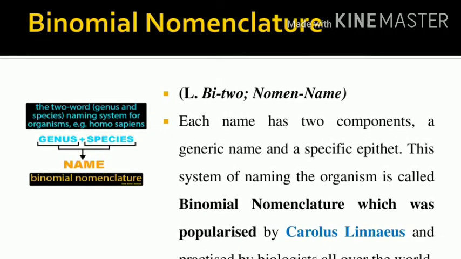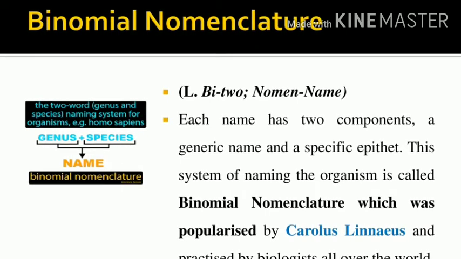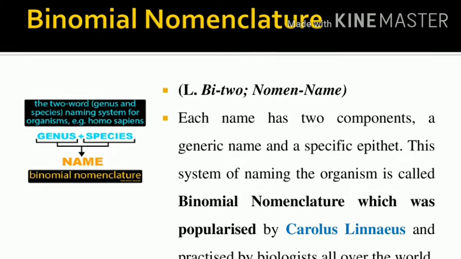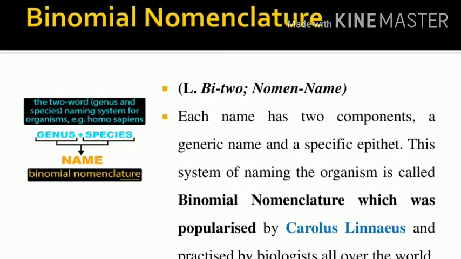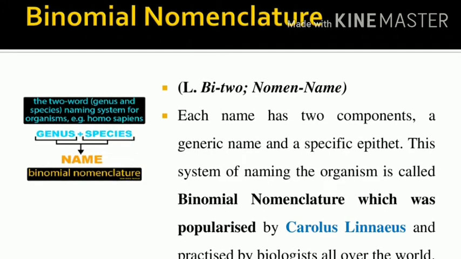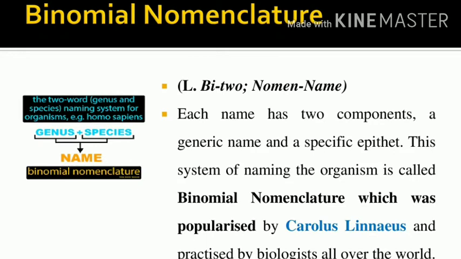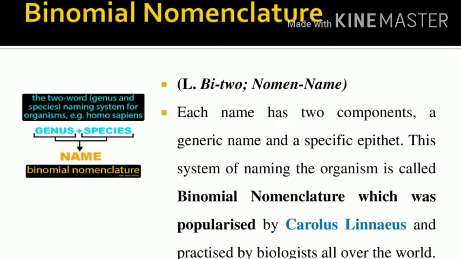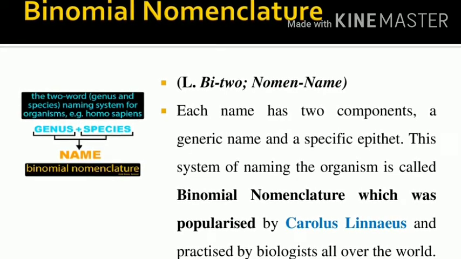There are two types of nomenclature: binomial nomenclature and trinomial nomenclature. What is the meaning of bi? Bi is nothing but two. Nomen is a name. What are the two names? Genus and species. See the picture, genus and species. These two names joined together give a scientific name, which is called binomial nomenclature.